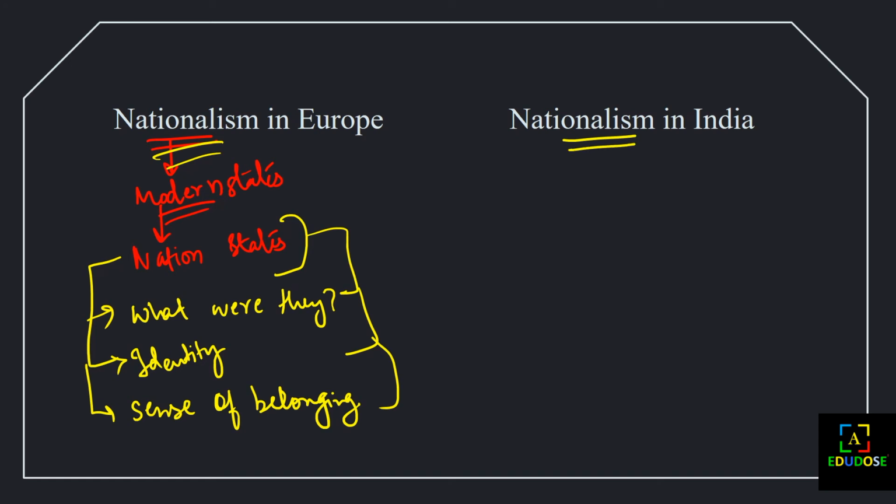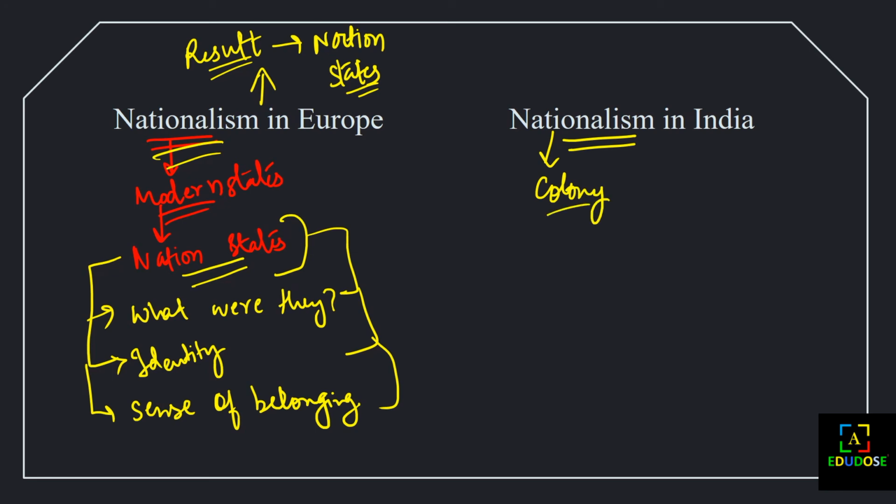As we have seen, nationalism came in Europe, and the result was what? Nation states. The result of nationalism in Europe was nation states. The same thing happened with nationalism in India. As we have understood, before nationalism, India was what? A colony. A colony of whom? The British government. It was the colony of the British government.